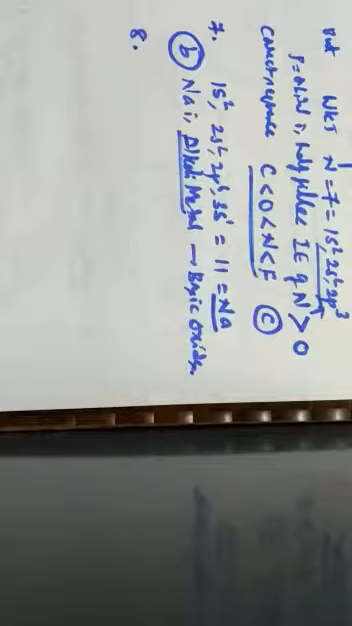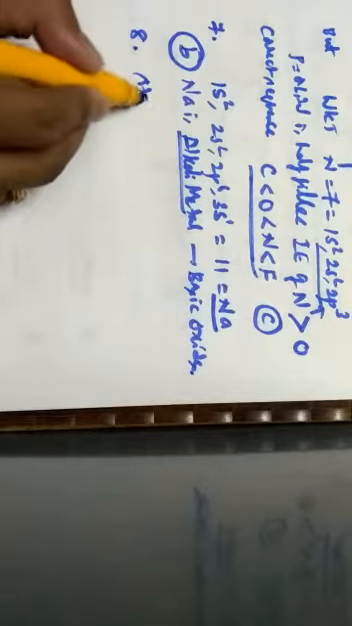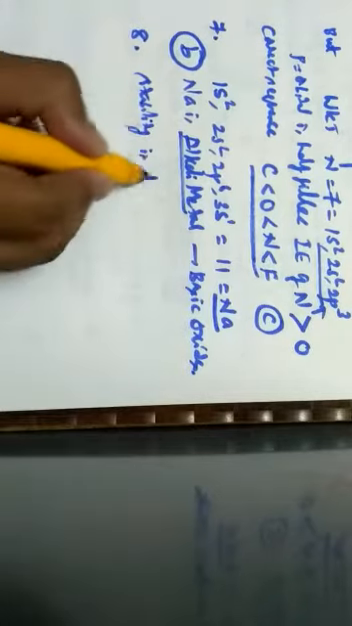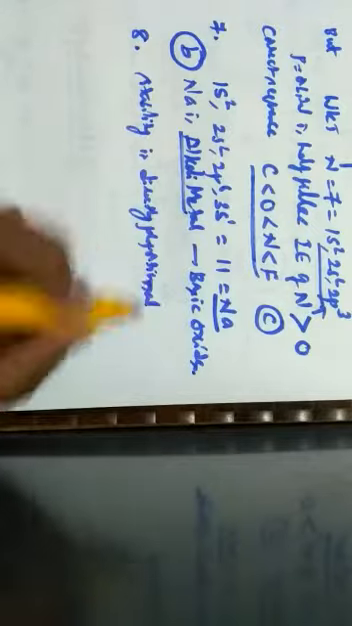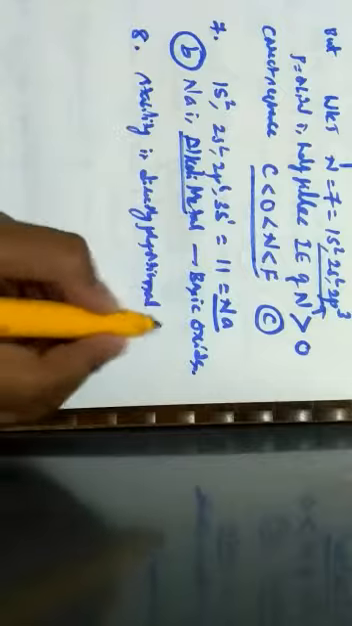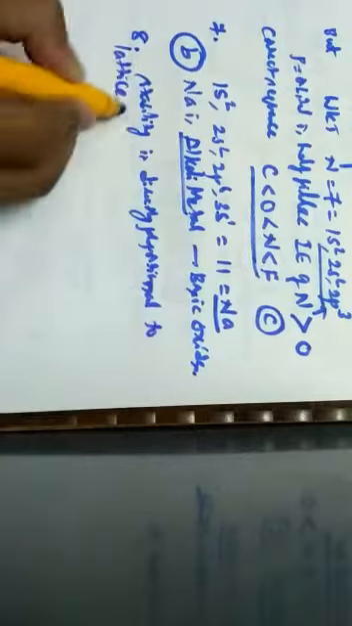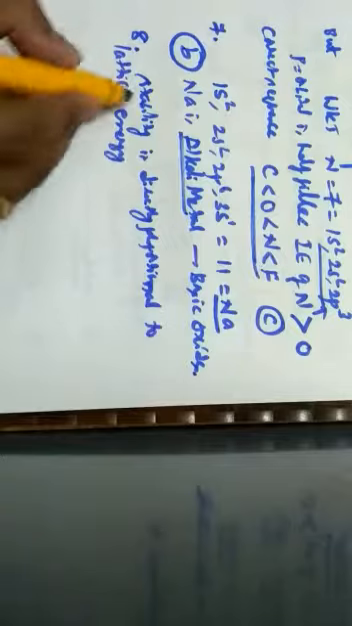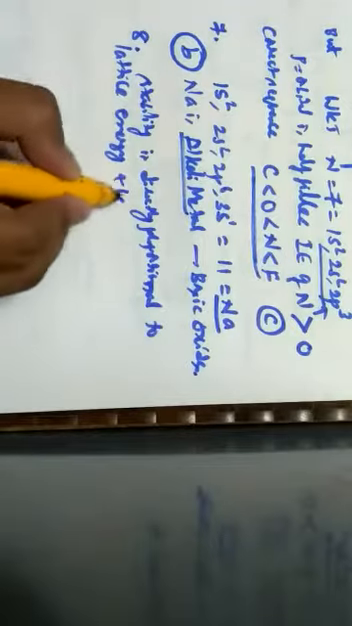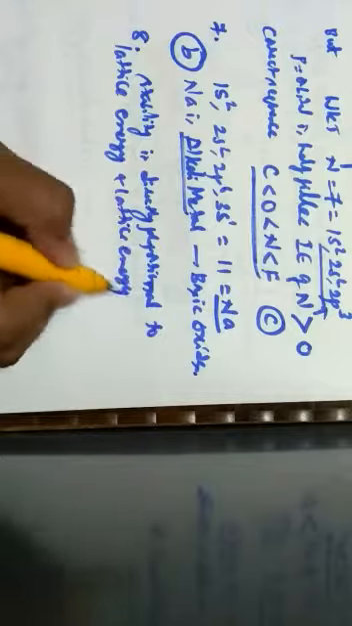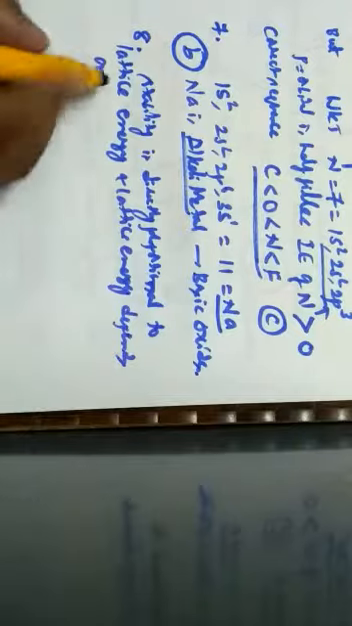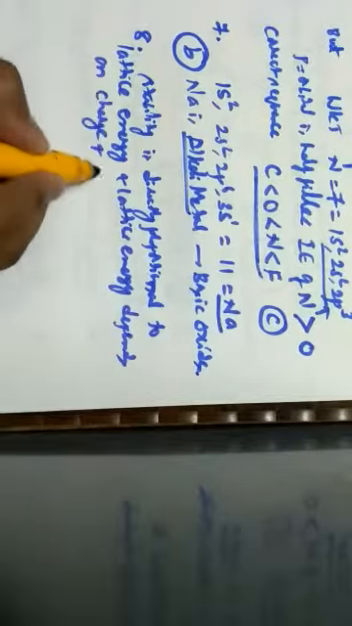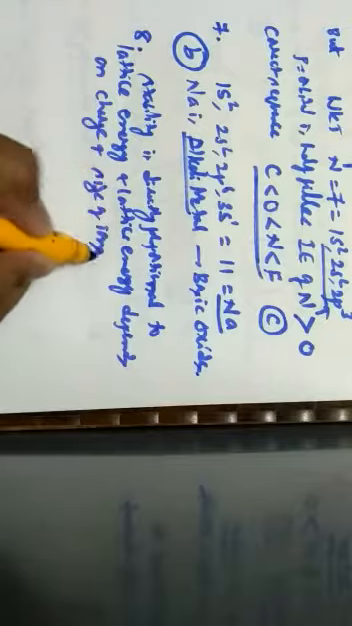Next, question number 8. The order of stability of metal oxides. So here we should know that the stability is directly related to, or directly proportional to, lattice energy. Means as the lattice energy is maximum, stability will be maximum, and the lattice energy depends on the charge and size of the ions.